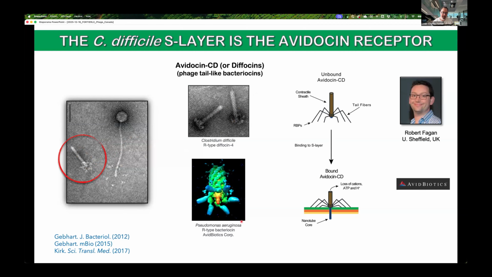A company based in California named Avid Biotics were interested in these particles, so we collaborated together. And then a collaboration was established with a C. difficile cell surface specialist in the UK, Robert Fagan. It turns out that these particles act like a contractile phage tail. They bind to the cell surface through interactions between the receptor binding protein and the cell surface receptor. Then through contraction, these tail nanomachines puncture the cell surface, leading to cell death.